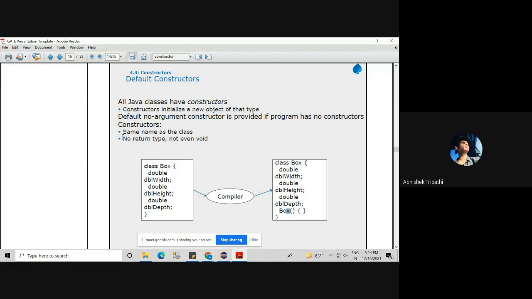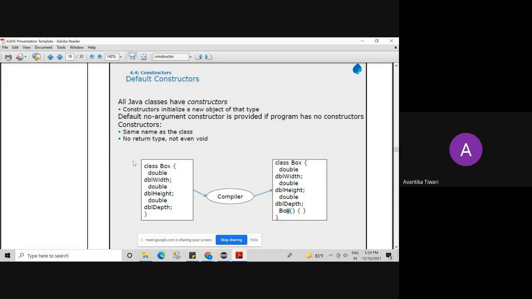Now, see in this PPT, they have given only 2 rules. Same name as the class, no return type, not even void. So everybody will know these 2 rules. But now you know 2 more rules. Okay, so you are extraordinary.